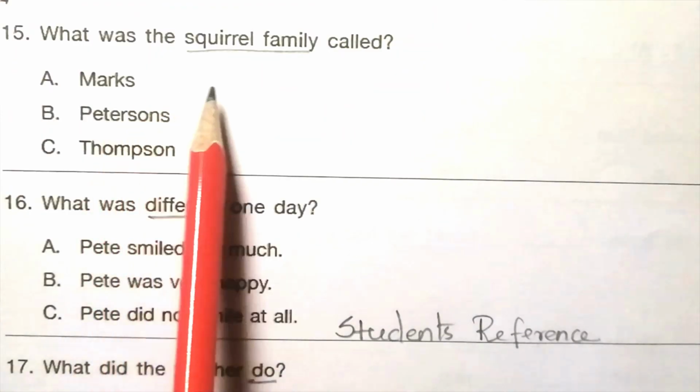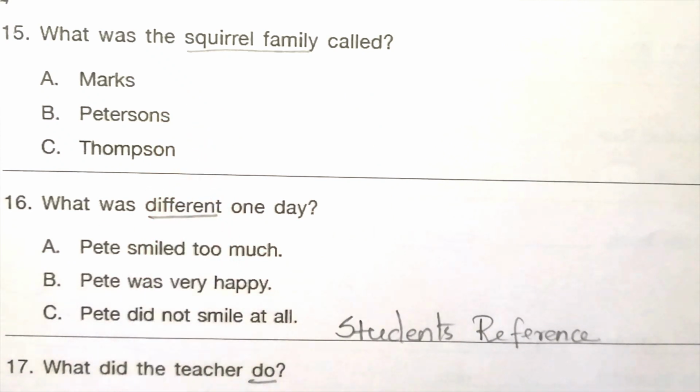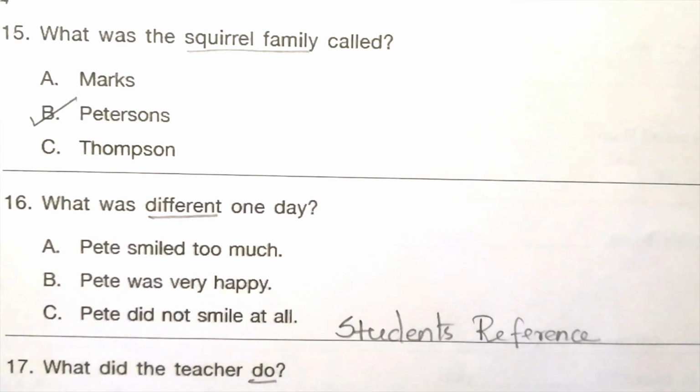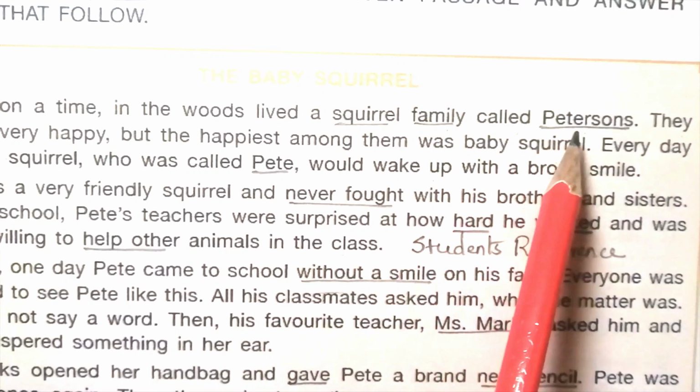15. What was the squirrel family called? Marks, Petersons, Thompson. The answer is B, Petersons. The answer is given here: a squirrel family called Petersons.